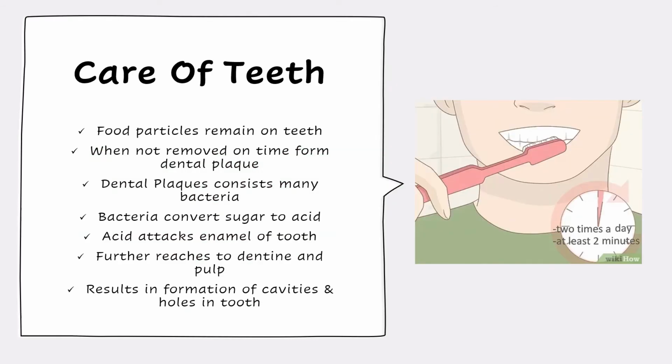Care of teeth. When we eat food, some particles remain stuck on the teeth. If these particles are not removed on time, then they form dental plaque. Dental plaque is a sticky film of bacteria that constantly forms on the teeth. There are many bacteria in the dental plaque. These bacteria produce acids that destroy the enamel of the teeth and can also cause cavities. So, we must take good care of our teeth. Brush twice a day. Rinse your mouth as soon as you finish eating your food.